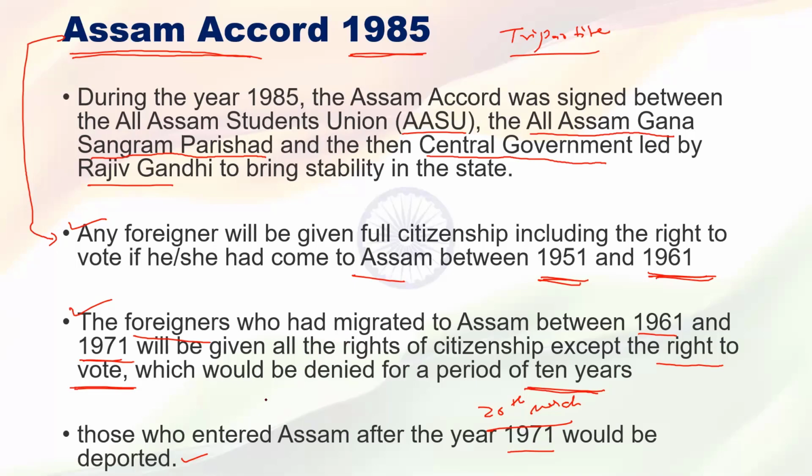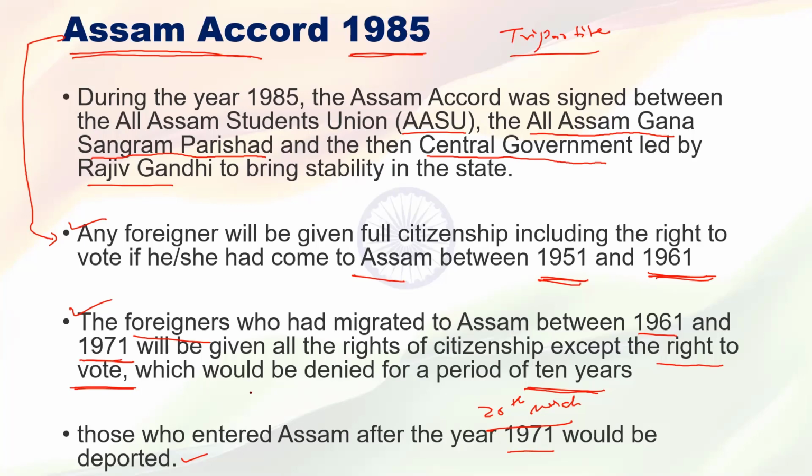So understood? So three simple provisions were there under that agreement. What was that? Any foreigner who migrated to India between 1951 and 1961 would get all the rights of a citizen, including the right to vote. Second provision, any foreigner who migrated to Assam between 1961 and 1971 would get all the rights of citizenship except the right to vote.